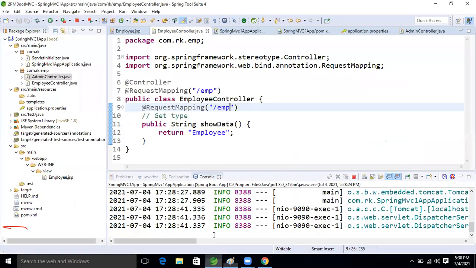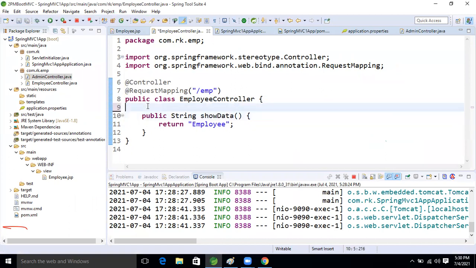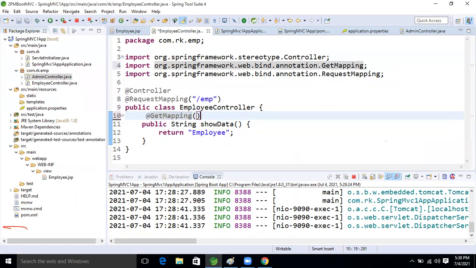What I'm going to do now, instead of this method-level approach, the class level annotation is the same only, guys. But if we change the method level annotation, we can do it. If we want to send a GET type request, we use GetMapping, and I take slash here. So it will still work, guys. This is correct only, because this is the new annotation.